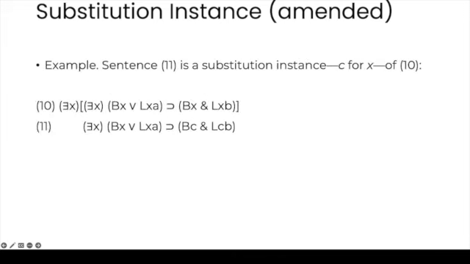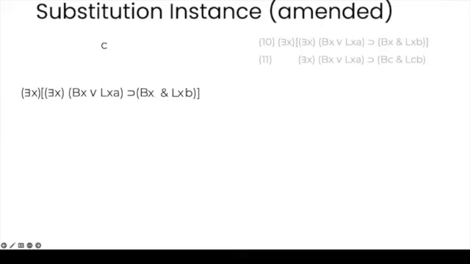An example: sentence x is a substitution instance, c for x, of this one. And so, how do we get that? Well, we have c there, and then where can we rewrite it? Imagine that we remove the first quantifier. Even when we do that, we notice that the first three occurrences of x are taken.